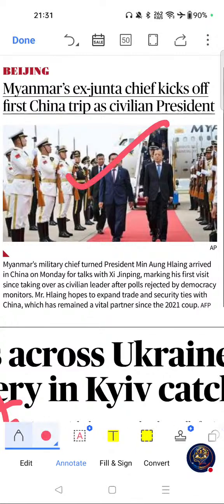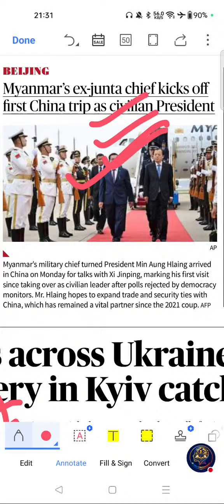Myanmar's ex-junta chief kicks off first China trip as civilian president. If you see the importance of this article, Myanmar is important for India's Act East policy. China-Myanmar relations affect regional geopolitics.